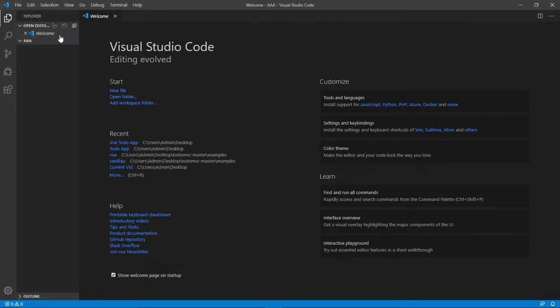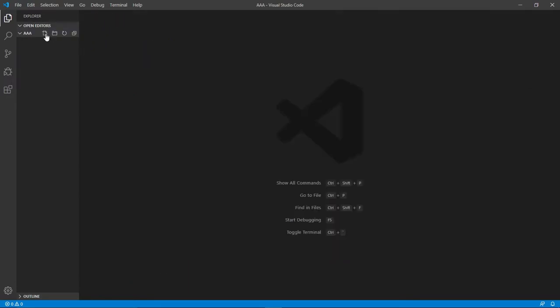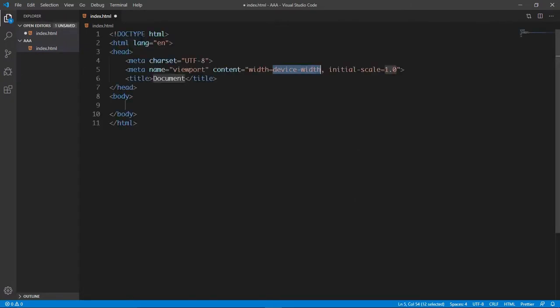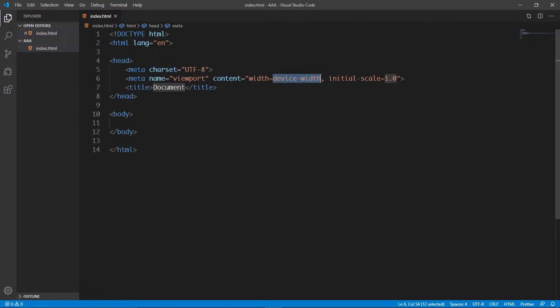As we can see, our folder has been opened. Now we can simply close this welcome page. And inside this folder here, we're going to create a new file. So I'm going to say new file. And we're going to call the file index.html. Let's hit enter. And let's generate a very basic HTML code. Now let's save all this.